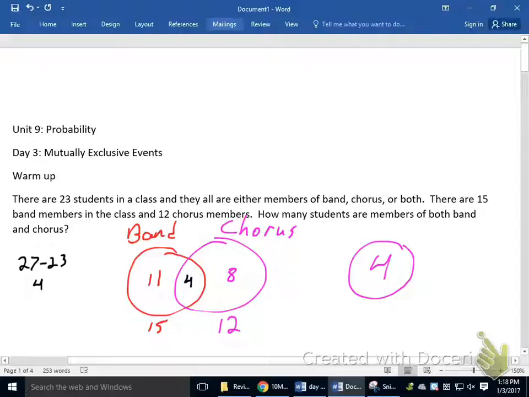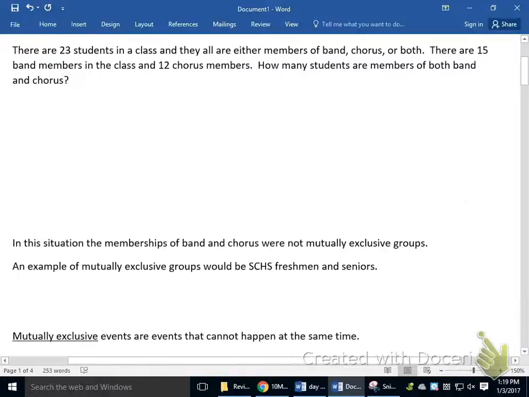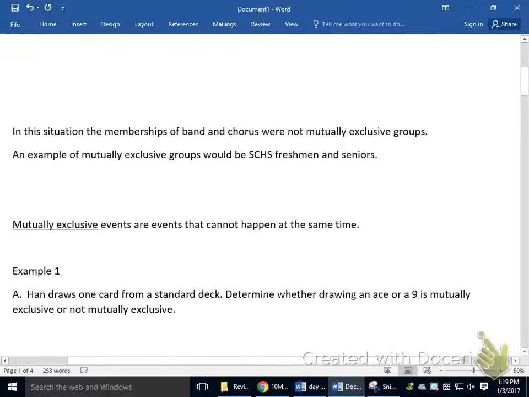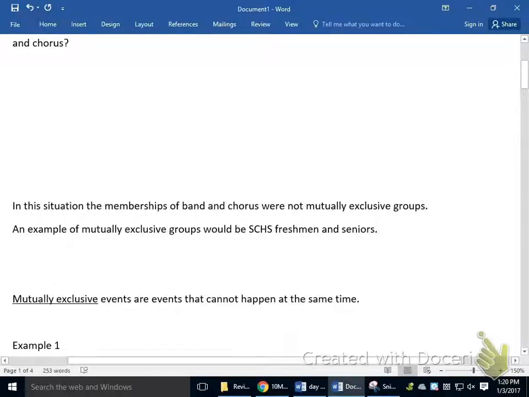So these two groups are an example of when groups are not mutually exclusive. Here the band and chorus were not mutually exclusive groups. An example of mutually exclusive groups would be South Caldwell High School freshmen and seniors. There is no student who's a freshman and a senior at the same time, so those two groups have no overlap. Mutually exclusive events are events that cannot happen at the same time. You'll definitely want that in your notes.